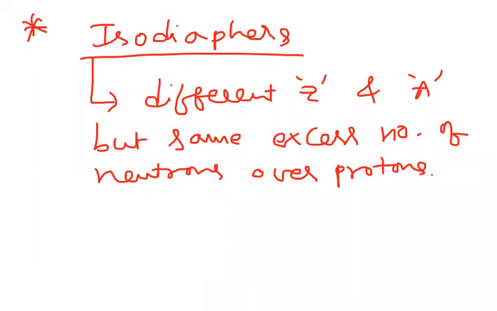Let us see one example. We'll understand this by taking a beautiful example.